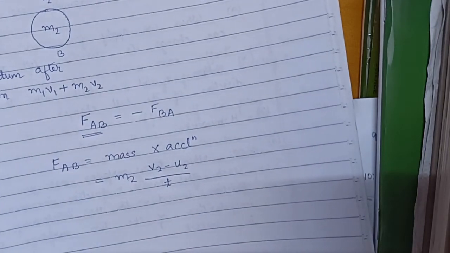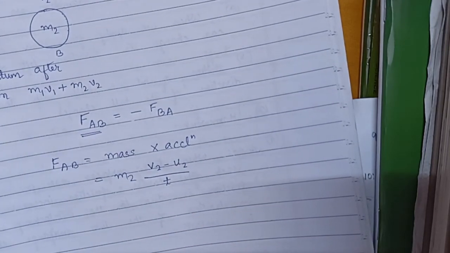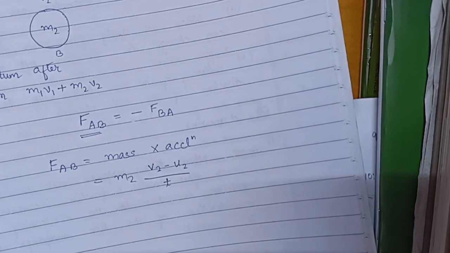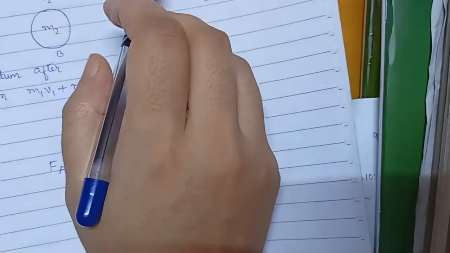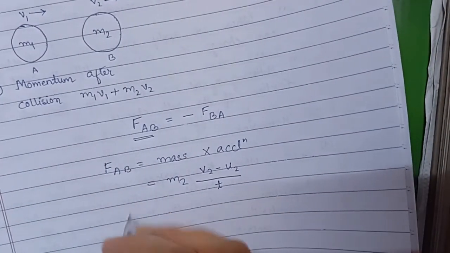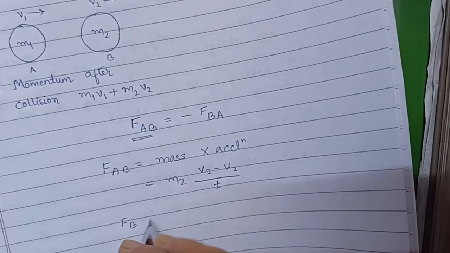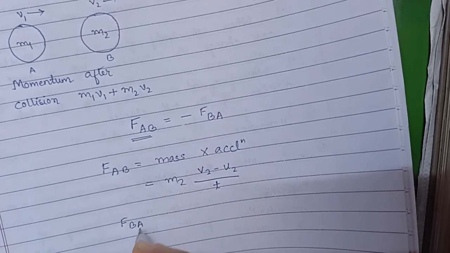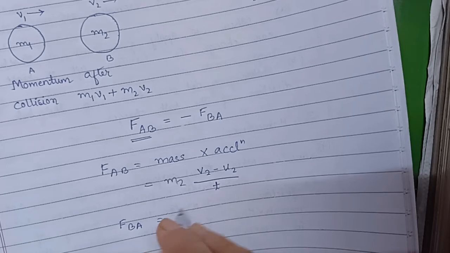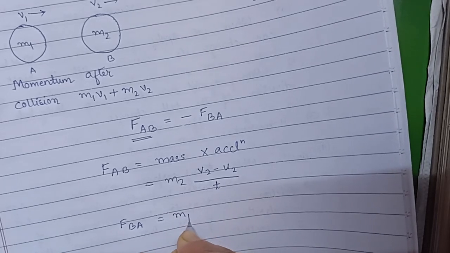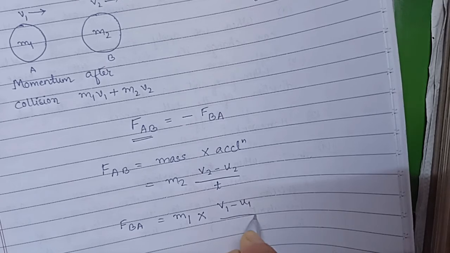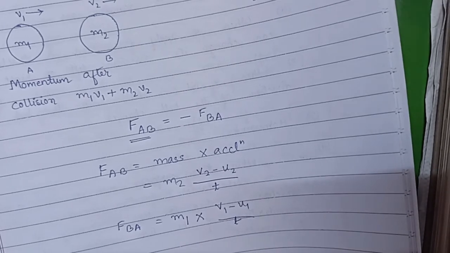Similarly, for the acceleration of ball A, we write FBA, the force exerted by ball B upon ball A. It is also mass into acceleration, m1 into v1 minus u1 by t.